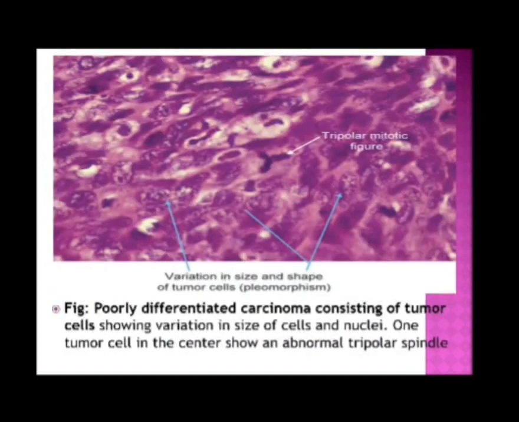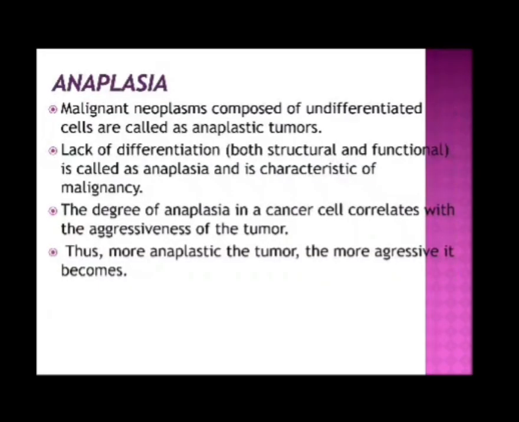But in this figure, we can see a poorly differentiated carcinoma consisting of tumor cells showing variation in size of cells and nuclei. One tumor cell in the center shows an abnormal tripolar spindle. Next, what is anaplasia?